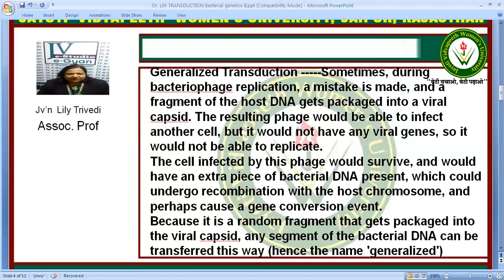Why? Because it has an extra piece of bacterial DNA, which undergoes recombination with the host chromosome and perhaps causes a gene conversion event. Because of this random fragment that gets packed into the viral capsid, any segment of bacterial DNA can be transferred in this way. Therefore, it is called generalized transduction. There is no particular specialized part to be transferred. It can be general, so it is called generalized transduction.